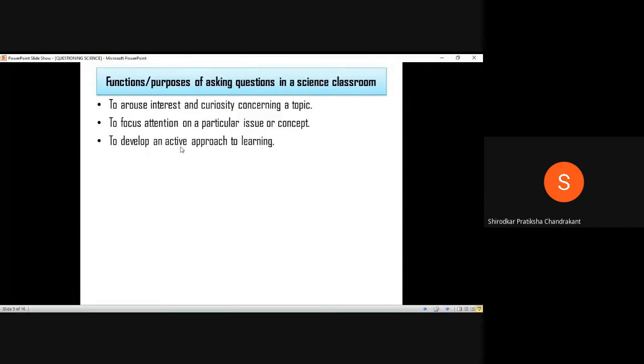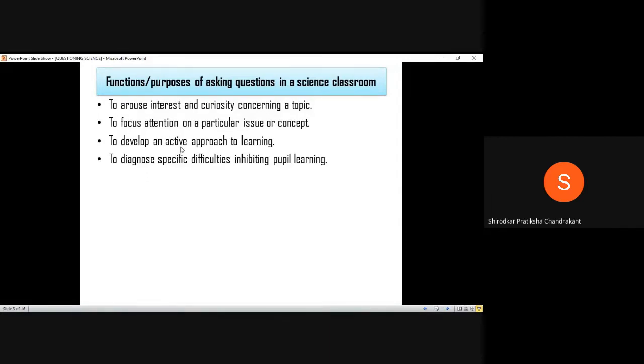So that's why we say that questioning helps develop an active approach to learning. And the fourth point is to diagnose specific difficulties inhibiting pupil learning. So when you ask a question, it is a chain. Now, if you ask a question which is answered by everyone, you know that this particular objective related to which you have asked the question is fulfilled, because all of them have understood, because all of them have raised their hands and all of them wanted to answer.